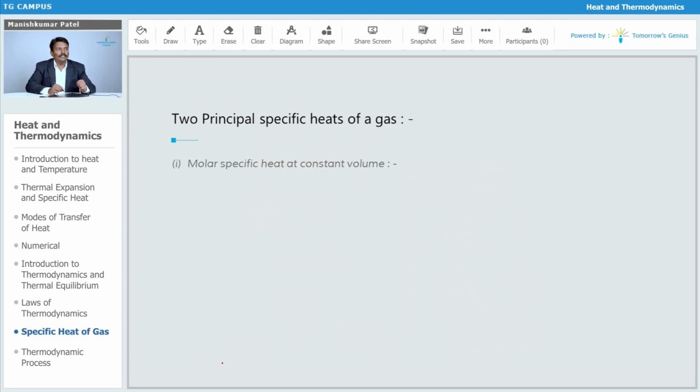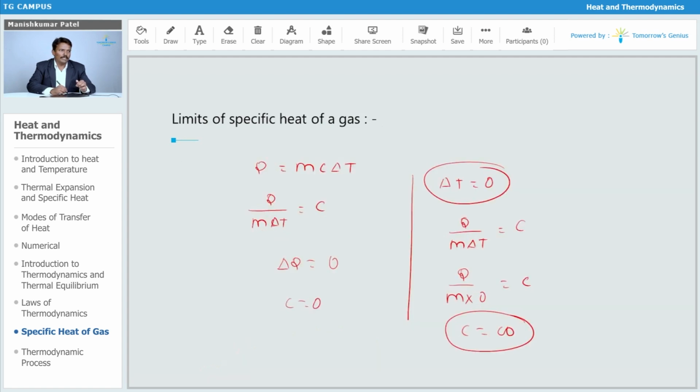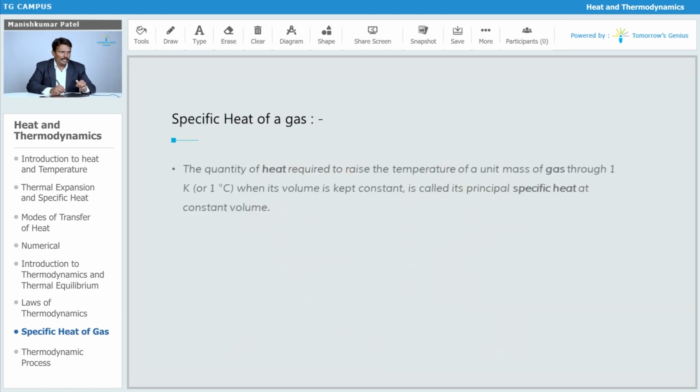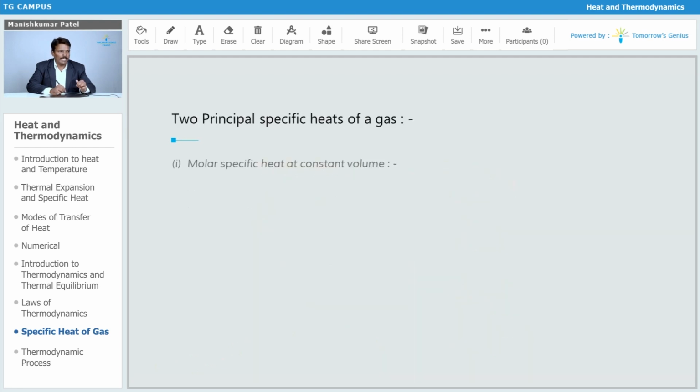Now we will define the two principal specific heats of a gas. The first is the molar specific heat at constant volume. The previous one, which we just called specific heat, is related to the mass of a gas. For this case it is related to the moles of a gas. We take the quantity in terms of moles, it might be 1 mole or n moles of a gas, so Q equals nC into delta T, where n is the number of moles.